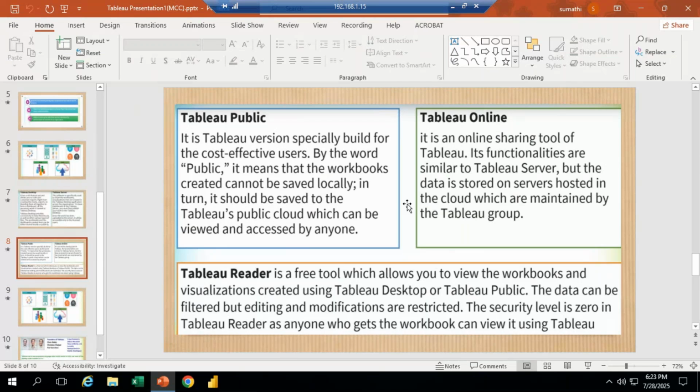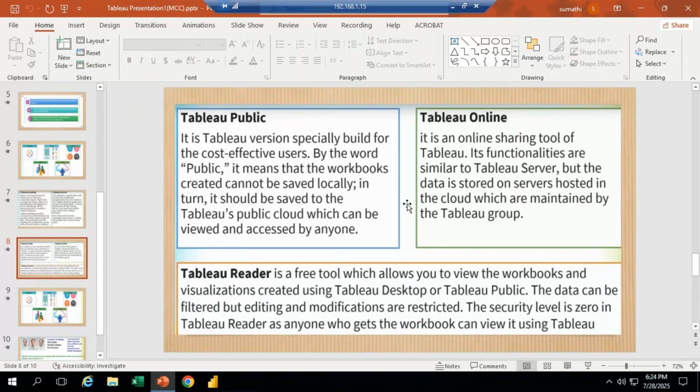We just see the information, the visualizations created from the data set, that's it. We can see the reports, tables, and charts, all the information, but we cannot make any changes. That is the Tableau Reader option.